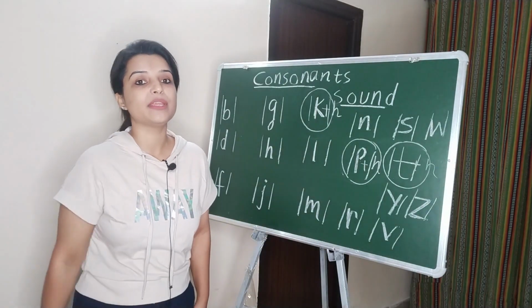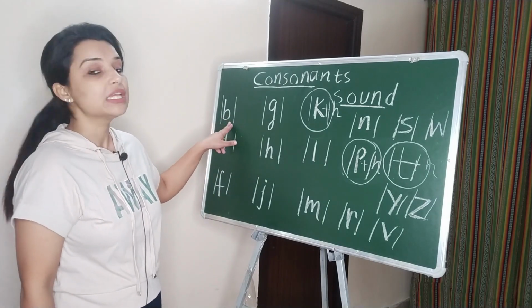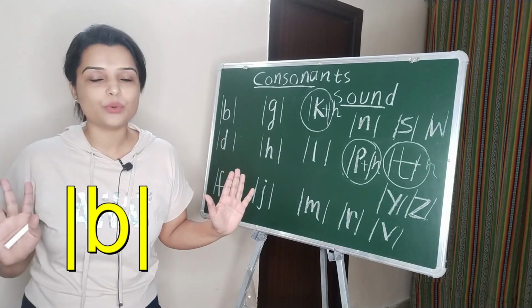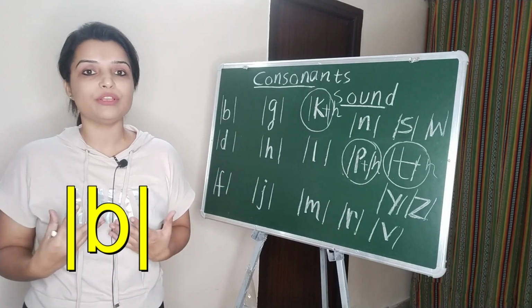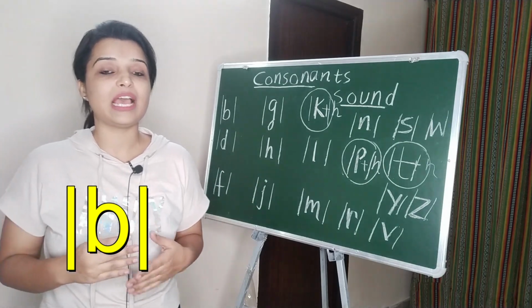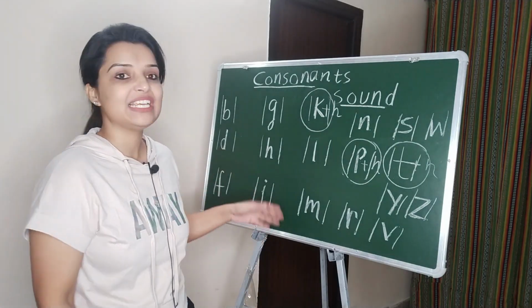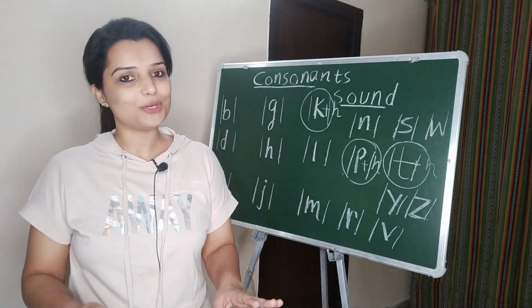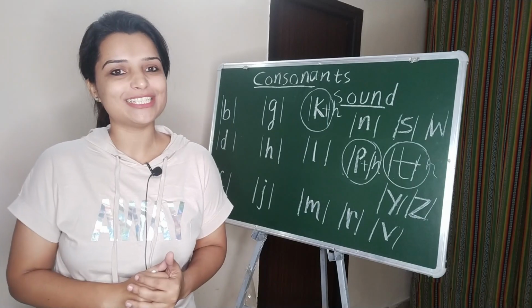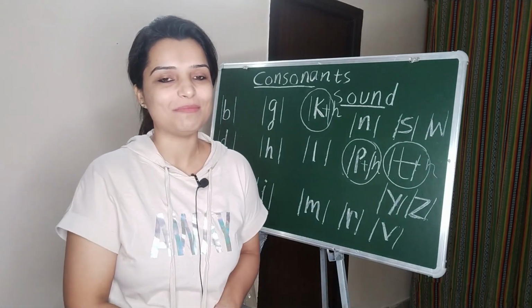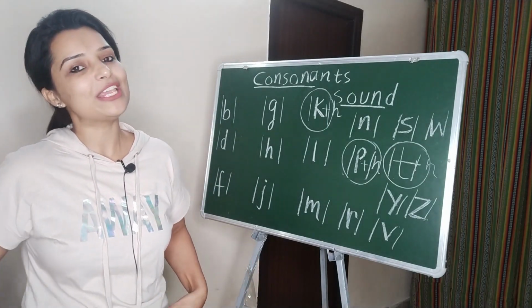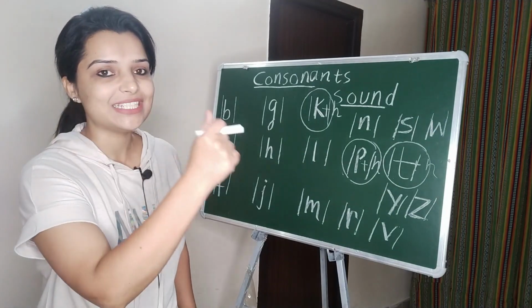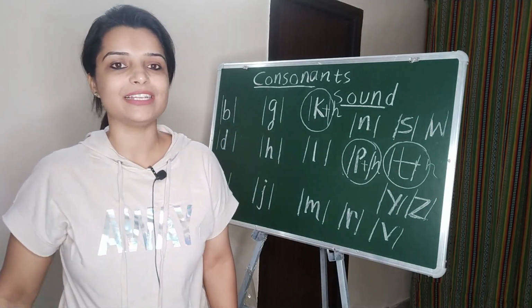Now, one by one coming on all the consonant sounds. B. Now here there is no influence of H. There is no feeling of H. So don't say B with an H sound. Don't say D with an H sound. Don't say F with an H sound. Right? So don't say like this. Let's simply understand it and let's take two examples to discuss the sounds of each and every consonant. It's very simple, very easy, fun learning.